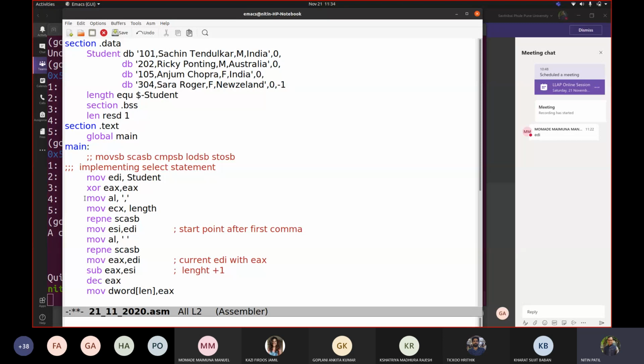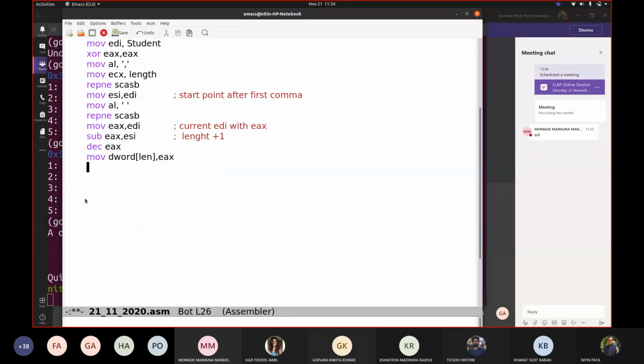So let us copy the code again. Now, if you recall, we still have start address in ESI. We haven't made any change in ESI, correct? So now we have to reach to second comma. Fine.